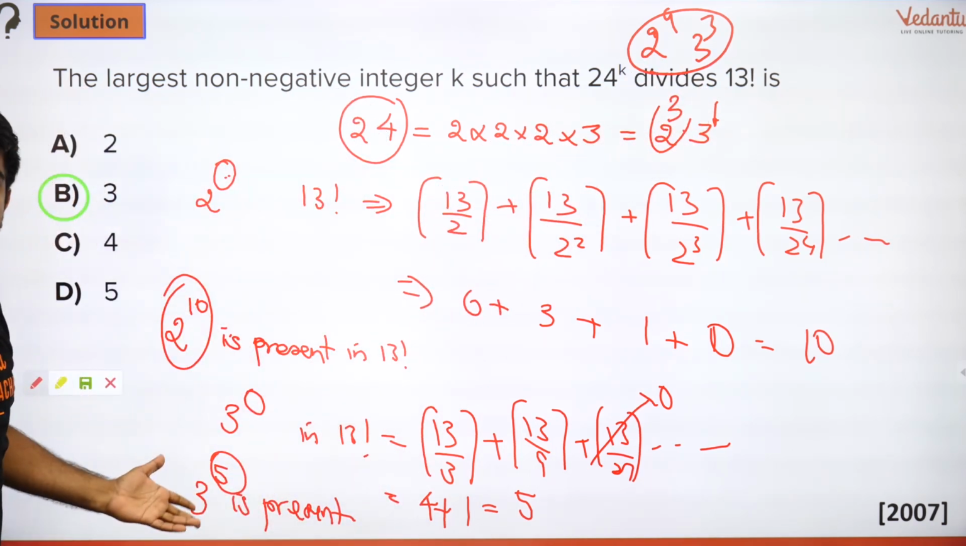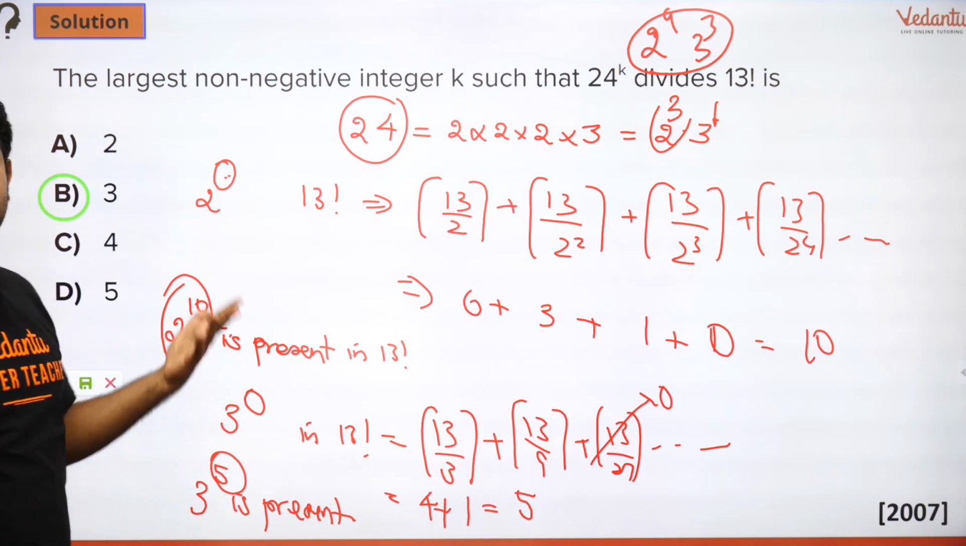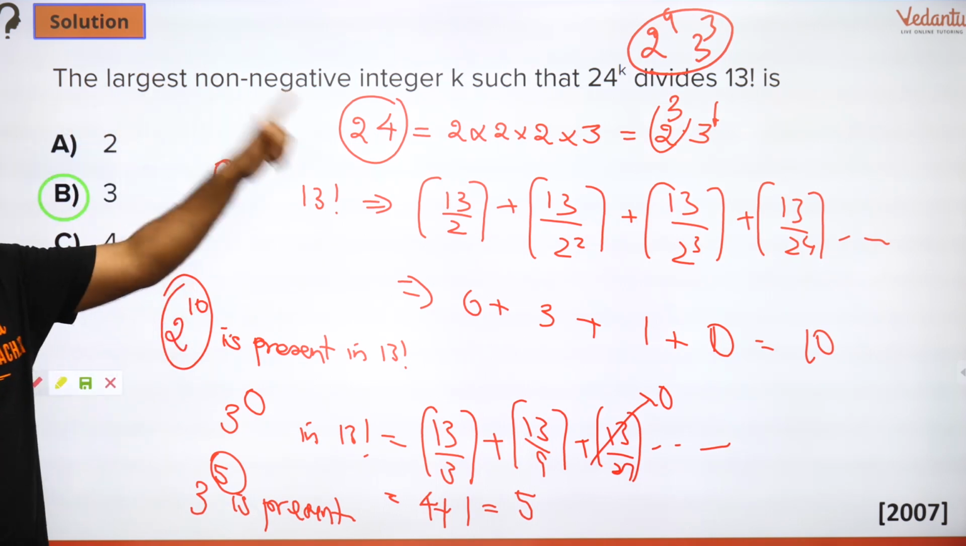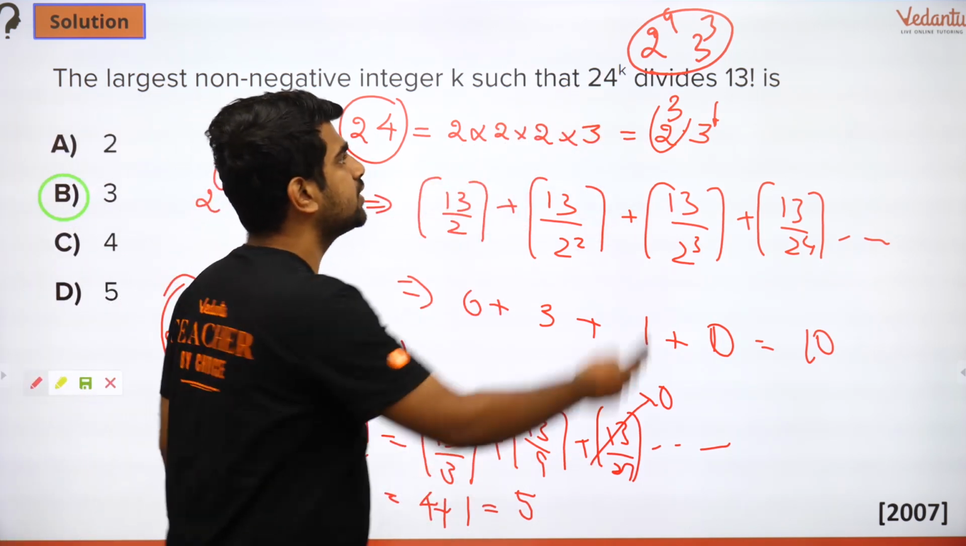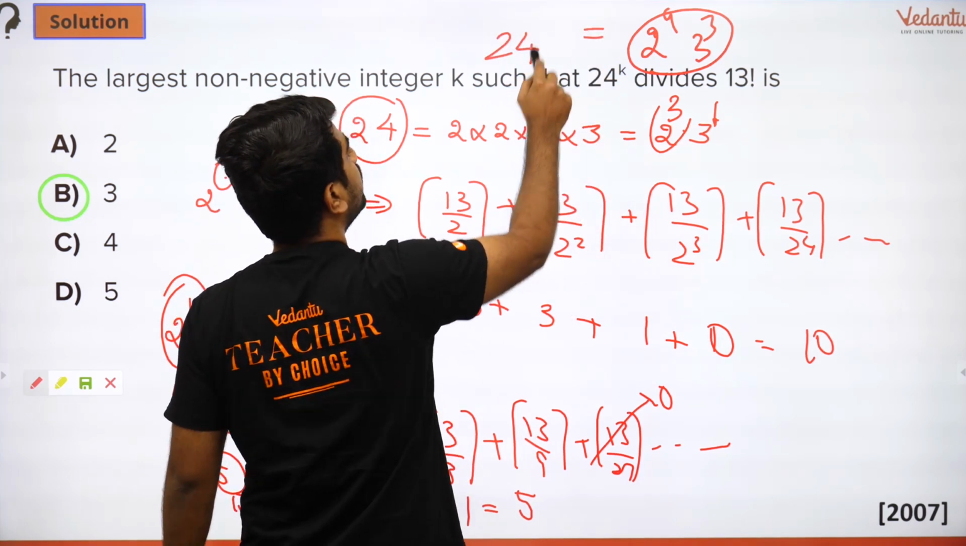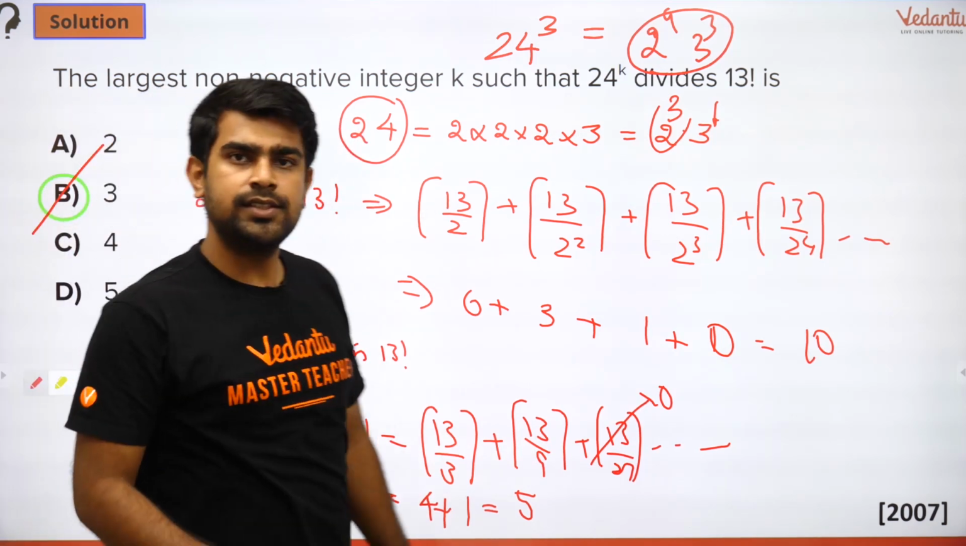Now you might ask, sir, what about the other 2 3's which are left out, sir? It's fine. Other 2 3's are left out, but do you have enough 2's to make it 24? Nope. So you leave it there. Answer is going to be, how much is this? This is going to be 24 cube. So answer is 3. That is how you solve it.